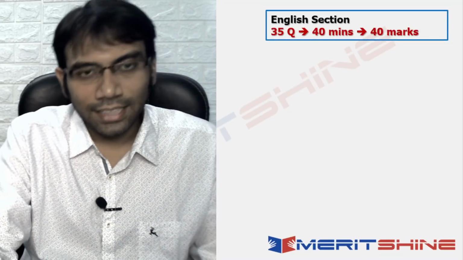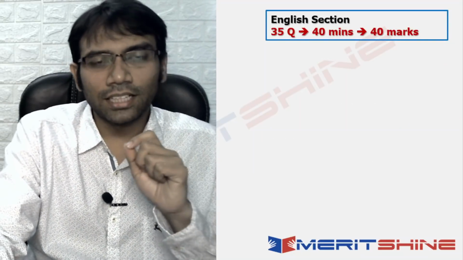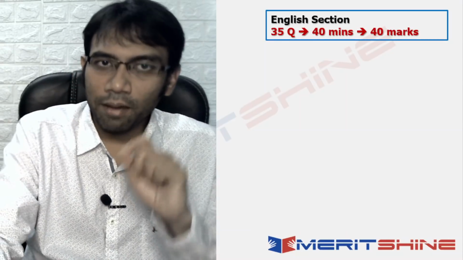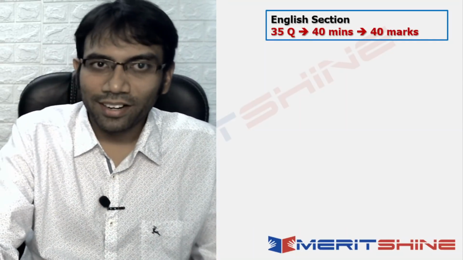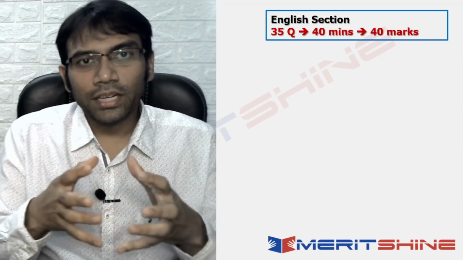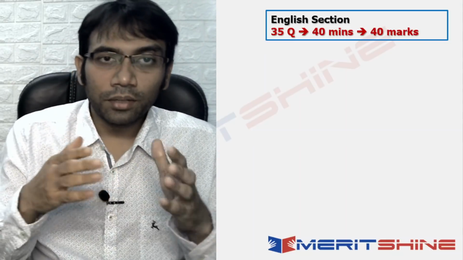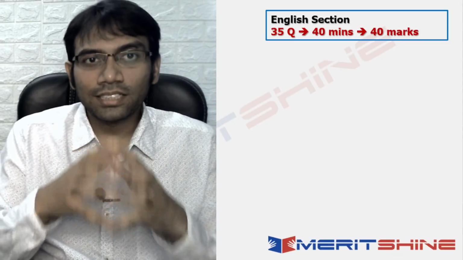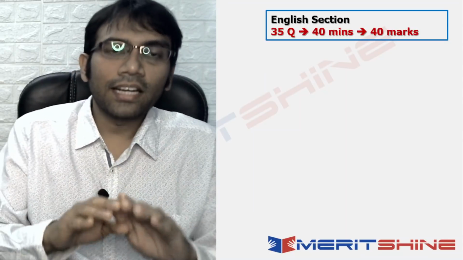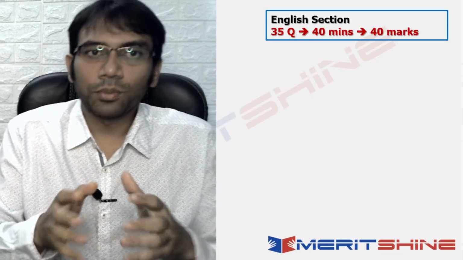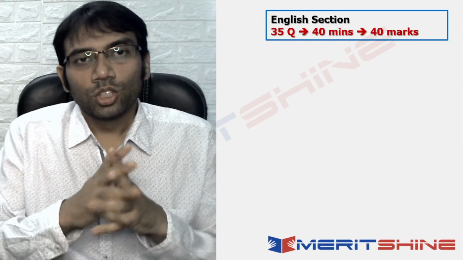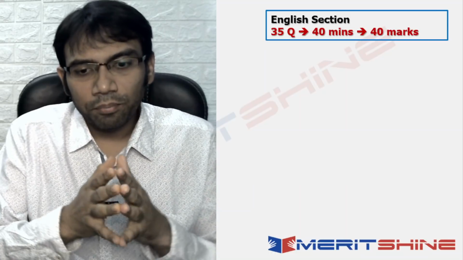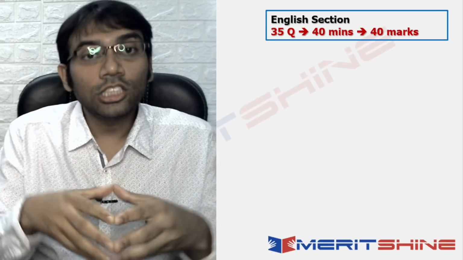Next, the English section. This section has made a lot of students happy because they have been able to do a lot of questions here, right? When we interacted with our Merit Shine students, a lot of them said that this is something that can create a difference for us because we have attempted 30 plus, we have attempted 32, 33. So the English section is something where people found it easy to attempt.